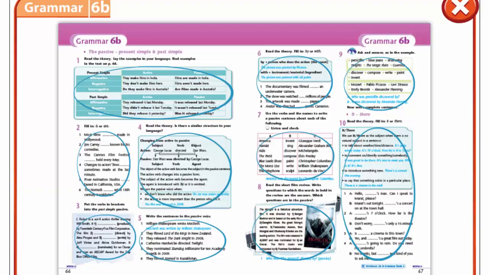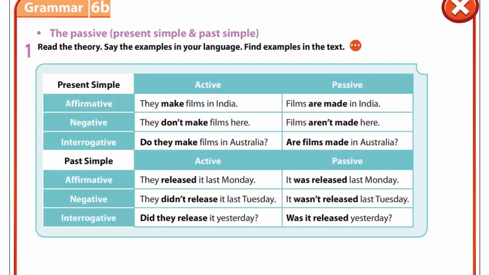Hello dear students, today we are going to speak about grammar. Open your books at page 66. Passive in present simple and past simple. Let's look at exercise 1, the table.